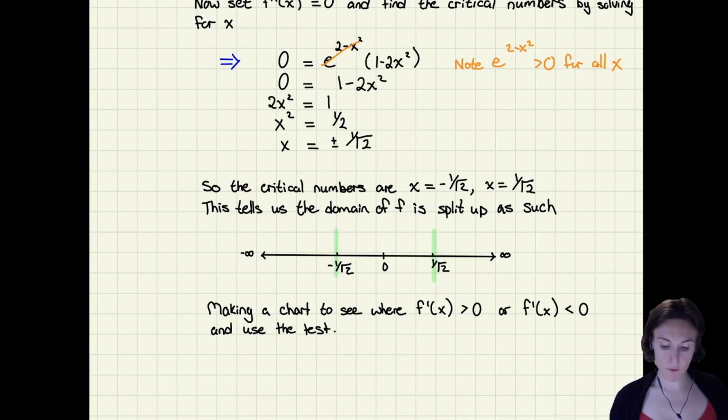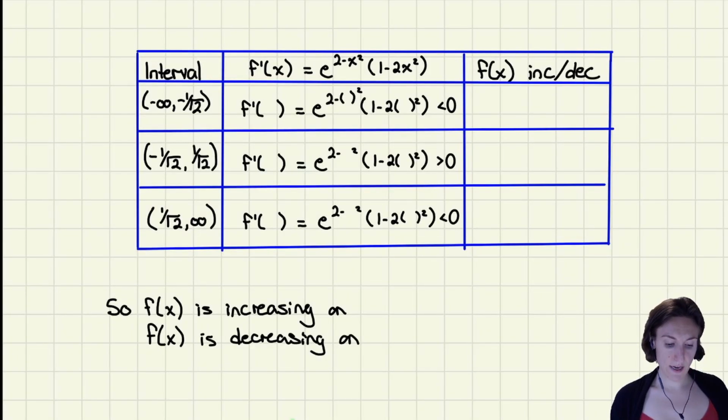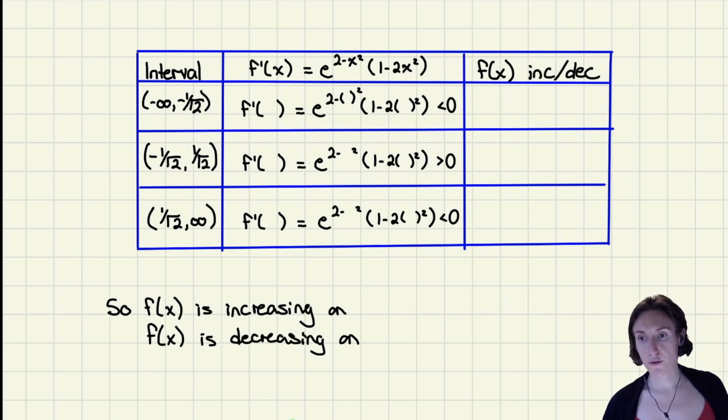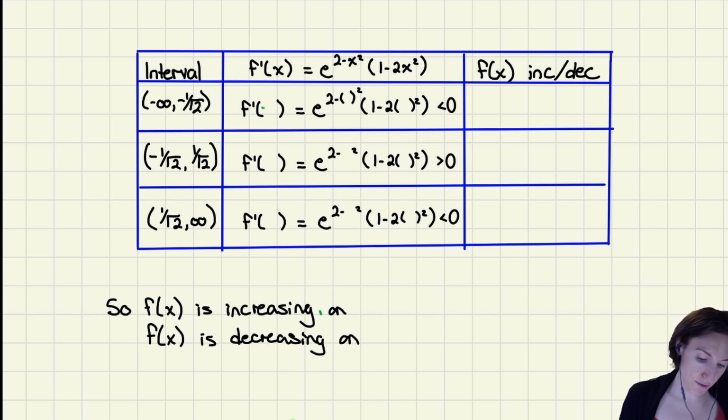And so just like before, we're going to make a chart between negative infinity and negative 1 over root 2, negative 1 over root 2 to positive 1 over root 2, and then positive 1 over root 2 to infinity. Now, for my numbers, what am I going to pick? This one, it's probably going to be easier to do ones and zeros.